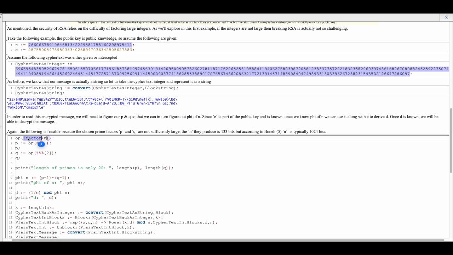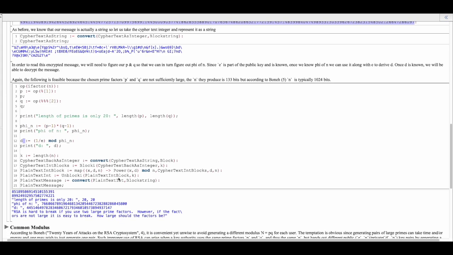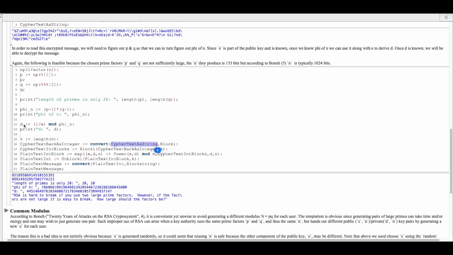Here we're using Maple's ifactor function, and I have it printing out the results down here. So we've got P and Q; it was able to factor n for us. Once we had P and Q, we could calculate phi of n, and with phi of n, since E was given, we could then calculate D. Here I'm doing a few backflips to deal with the encoding and blocking and unblocking, but the actual decryption is happening here.